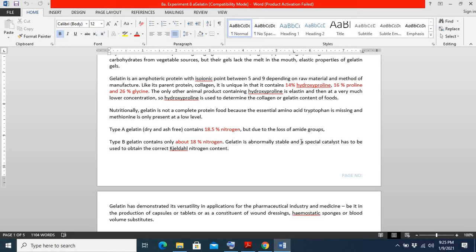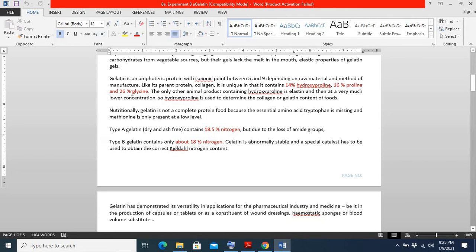For example, hydroxyproline is a modified amino acid, a derivative of proline, which is a standard amino acid in our body. Hydroxylation of proline yields hydroxyproline, which is found in collagen at 14%, and 16% proline is also present in collagen.